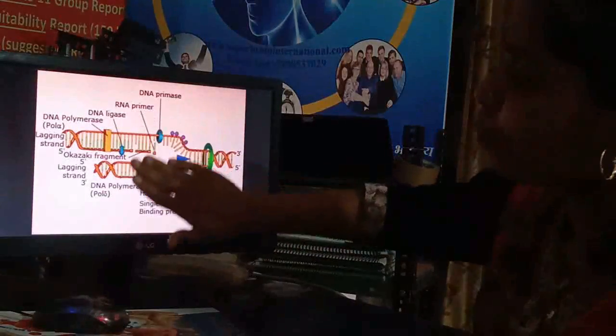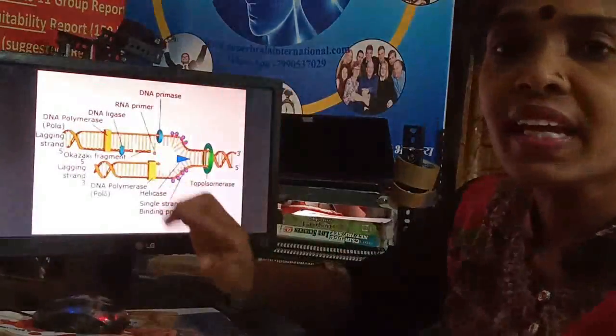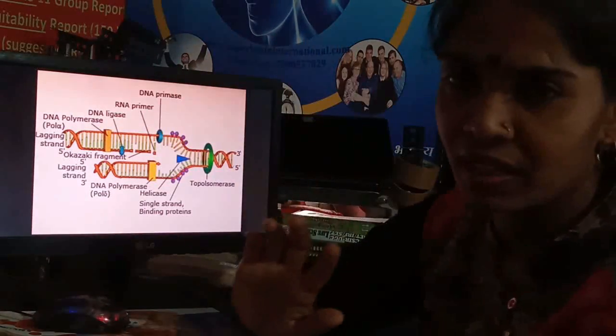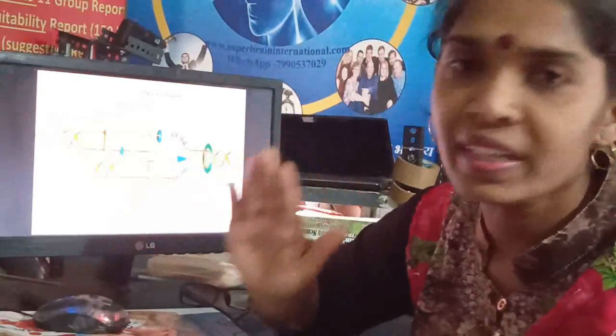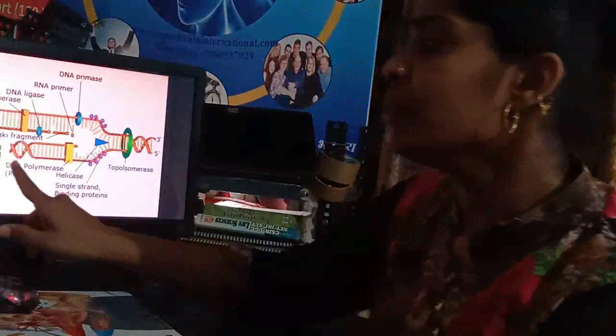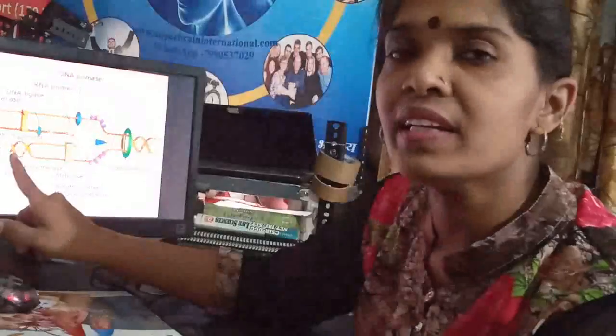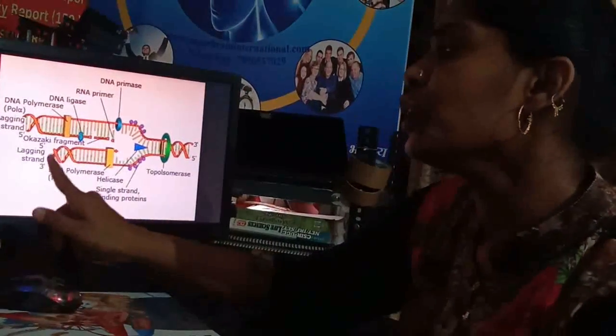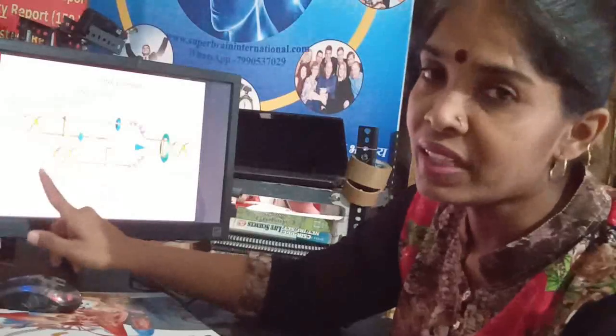Now this takes place on both strands. The new strand will be synthesized in 5' to 3' direction. In the structure of DNA, we already learned what the prime ends are and how it goes on. So here also the new strand will start from 5' to 3'. As it starts from the 5' end, the end of the old or parental DNA should be 3'. Wherever the 3' end is there, from that the new strand synthesis will be formed.